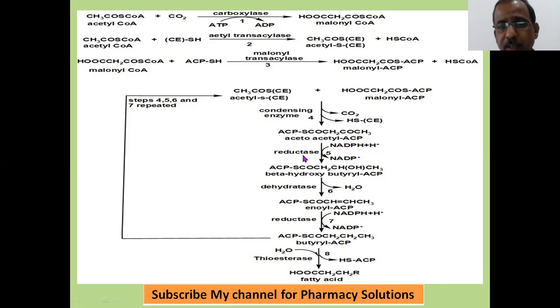Acetoacetyl ACP, on reduction in presence of coenzyme NADPH plus H plus. So two hydrogens are added from this NADPH plus H plus. Where are they added? You can see there, it is forming, attached to this carbon atom. Both the hydrogens are added to this carbon atom, so it will become CHOH. All other things remain the same. The only change taking place is this CO becoming CHOH to form beta-hydroxybutyryl ACP.